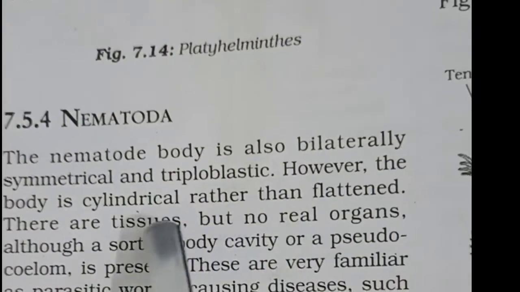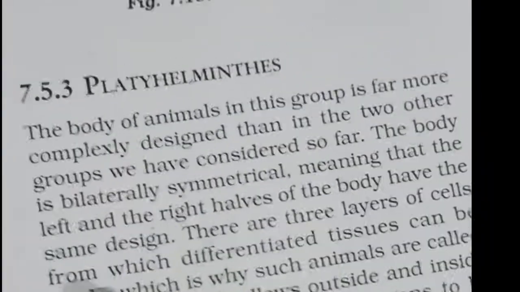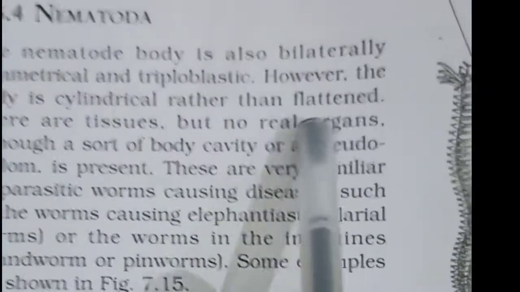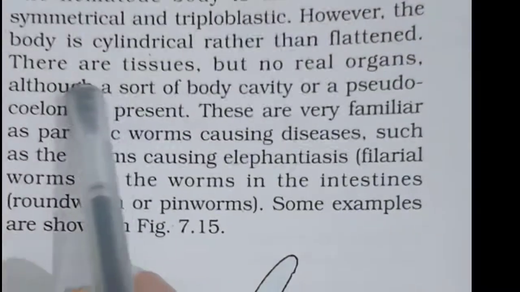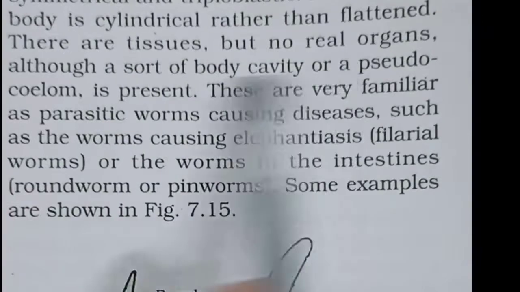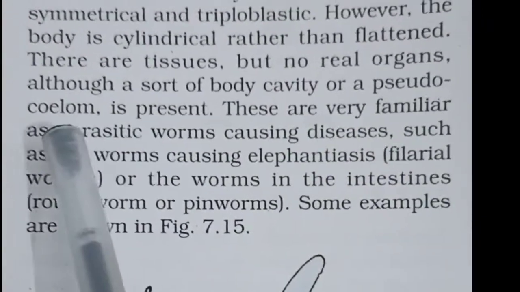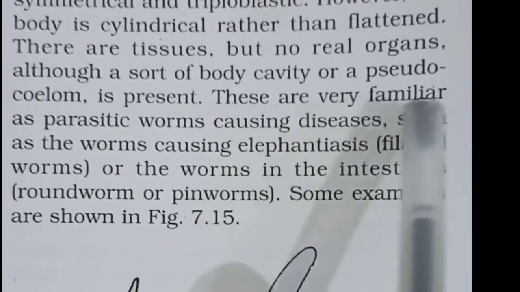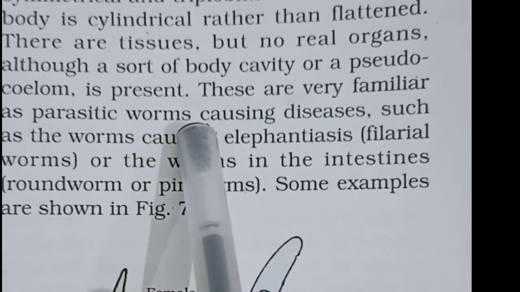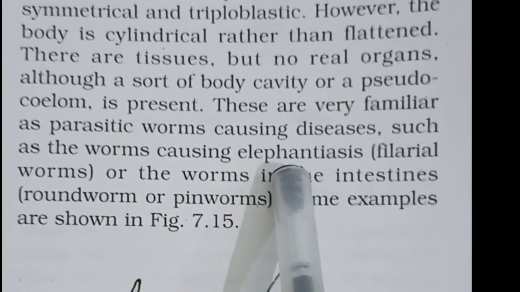The body is however cylindrical rather than flattened. In Platyhelminthes the body was flattened; here the body is not flattened. There are tissues but not real organs, although a sort of body cavity, or pseudocoelom, is present. These are very familiar as parasitic worms causing diseases, such as elephantiasis.